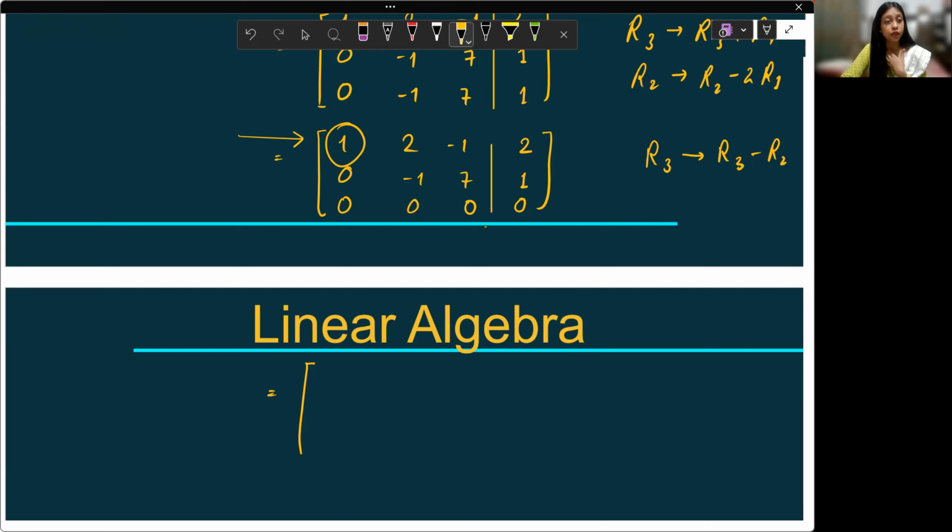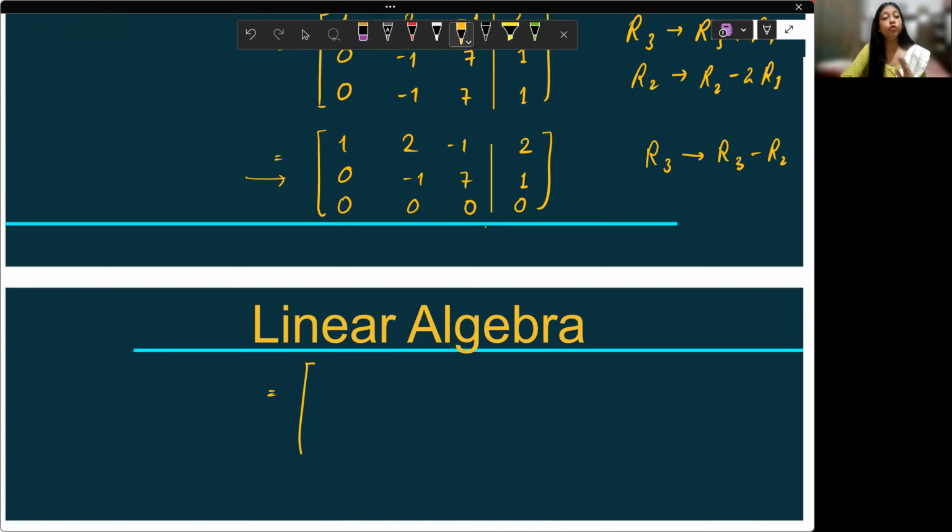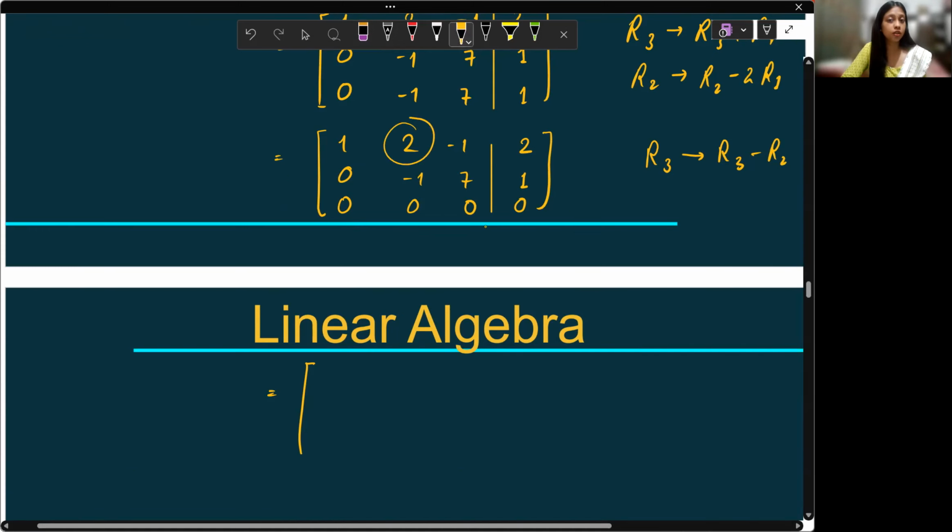Let's talk about the second row. Second row is also a non-zero row. What is the first non-zero value from the left? In this particular column, I should not have any other non-zero value. So 2 is another non-zero value, and that's why I'm trying to make that 2 as 0.